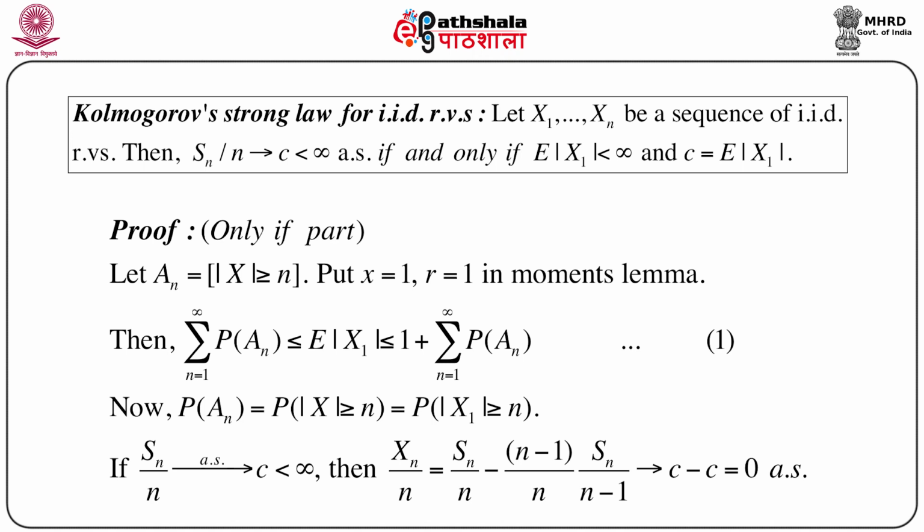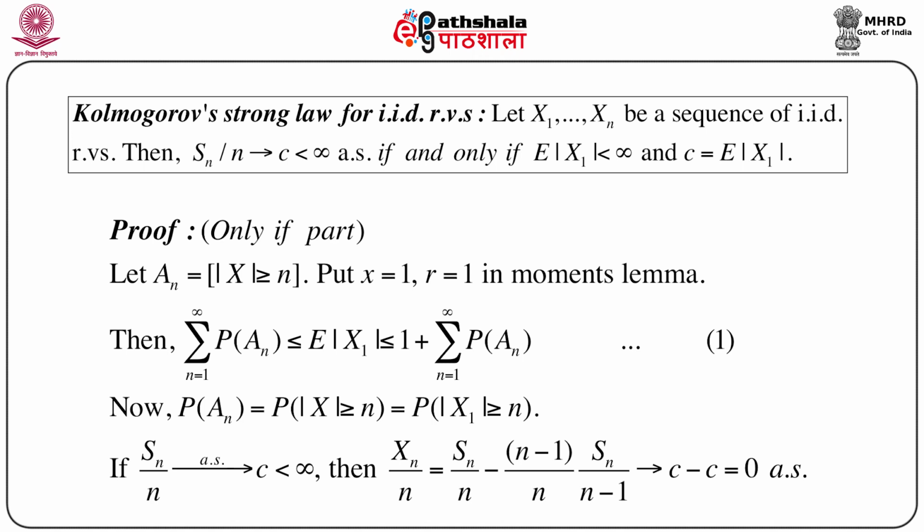Now let us look at this event A_n a little more carefully. So we see that probability of A_n equals probability of mod X greater than or equal to n. That's the way we defined it. Now we have assumed that X1, X2, ..., Xn are a sequence of IID random variables. So instead of X, we can immediately write X1, so probability of modulus of X1 greater than or equal to n. Now if Sn by n converges almost surely to c, which is less than infinity, this is the only if part. So we assume that Sn by n converges to c almost surely, where c is a finite number.